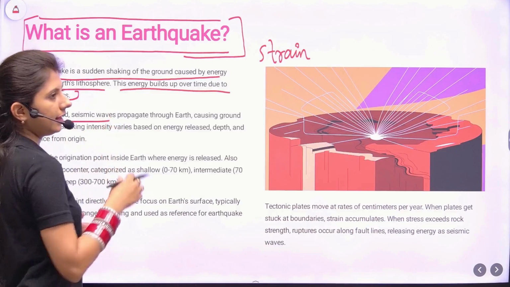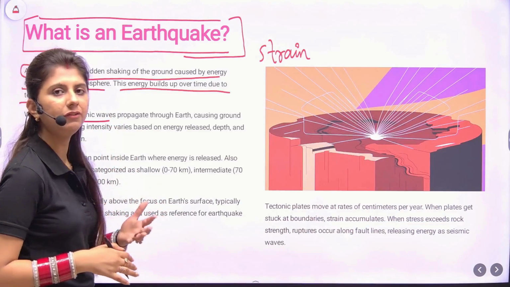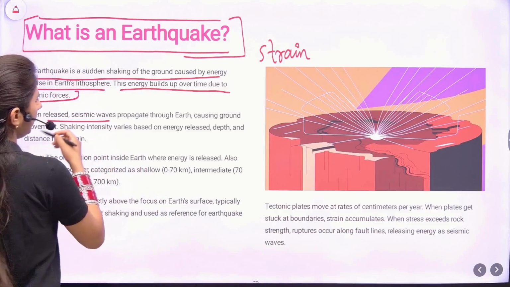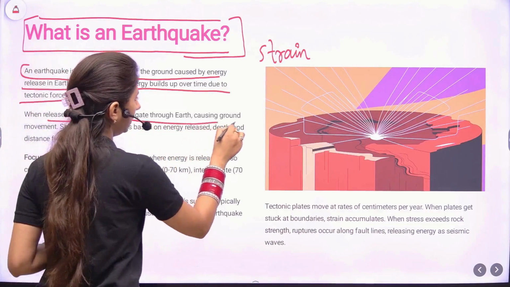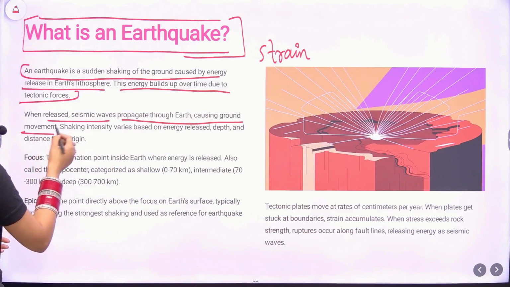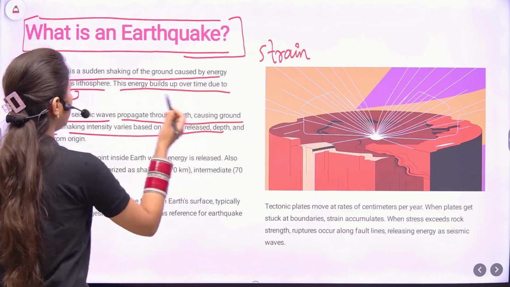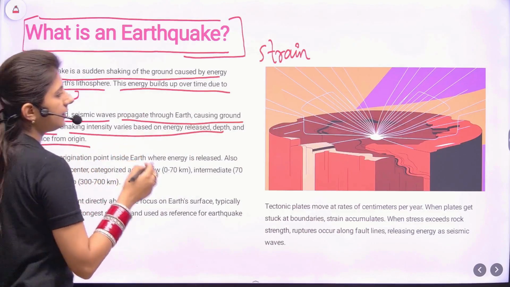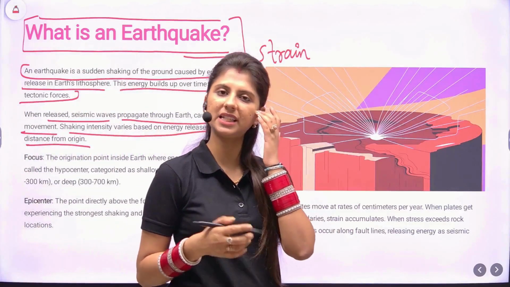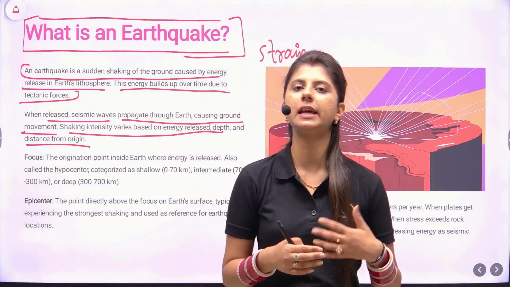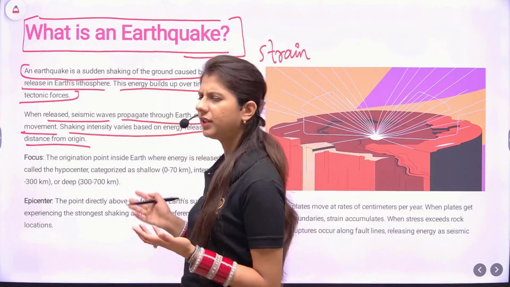So when the energy is released, it produces certain waves which are also called as seismic waves. They propagate through the earth, causing ground movement. Shaking intensity varies based on energy release, depth, distance from the origin. So in seismic waves, we'll also be looking about the types of seismic waves, body waves, surface waves, etc.